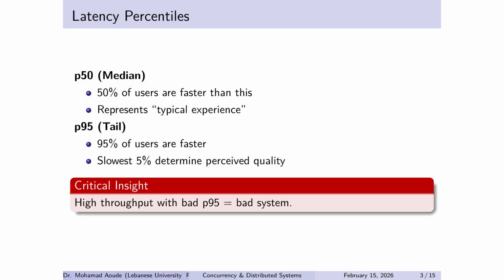So here's the critical insight. High throughput with terrible P95 is still a bad system. This is why modern engineering talks about tail latency more than averages.